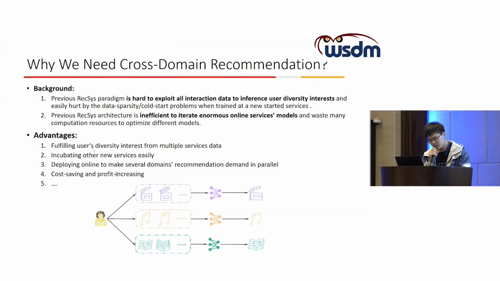First, this architecture cannot use all interaction data to capture users' diverse interests, and is easily hurt by the data sparsity and cold start problems. Second, it is inefficient to update numerous online models, and it wastes many computation resources to update the model parameters. Therefore, to meet the latest industrial demands, cross-domain recommendation is necessary to explore.